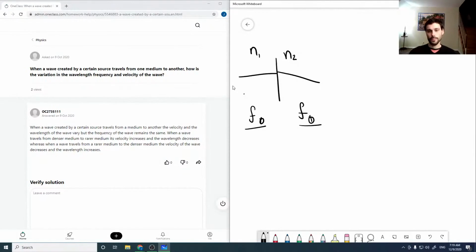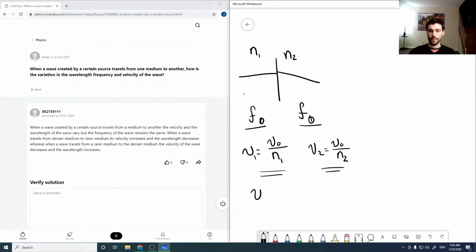Our speed in any medium is going to be whatever the v naught speed is over the index. Again, this is for light, but similar expressions can be derived for sound waves, or for any electromagnetic wave, I should say, is this expression. So our v1 is that, whereas our v2 is v naught over n2. And because we know there's a relation, our speeds are dropping depending on the index.